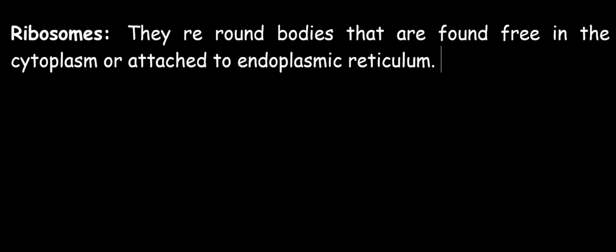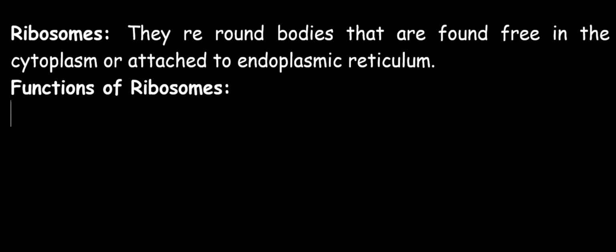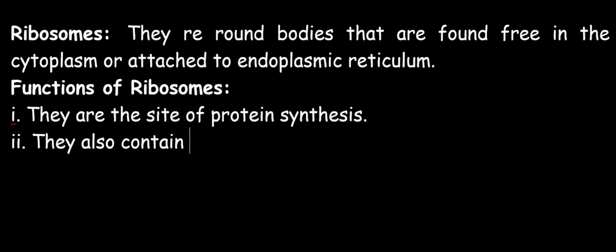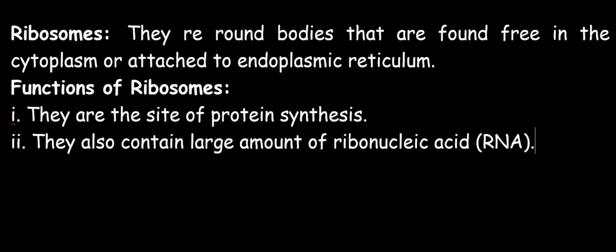Now, what is the function of ribosomes? One, ribosomes are the sites of protein synthesis. That is, proteins are synthesized in the ribosomes. Two, they also contain large amounts of ribonucleic acid. Ribonucleic acid is known as RNA.